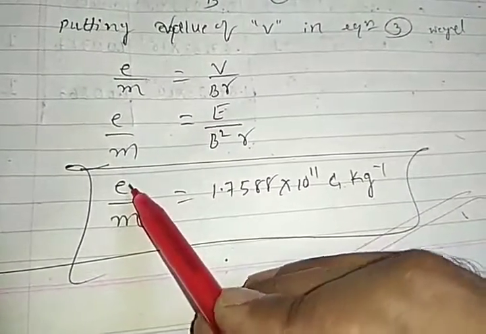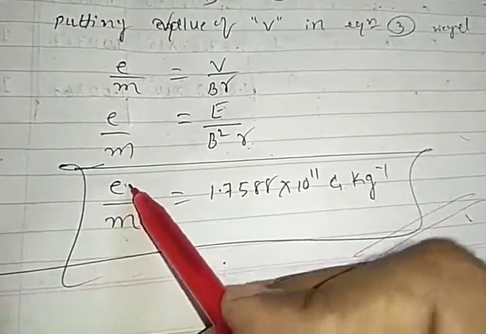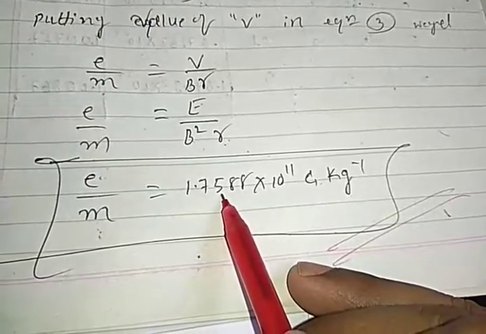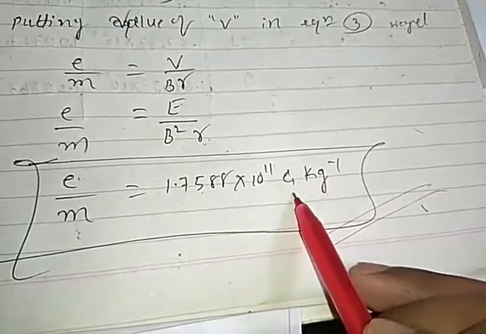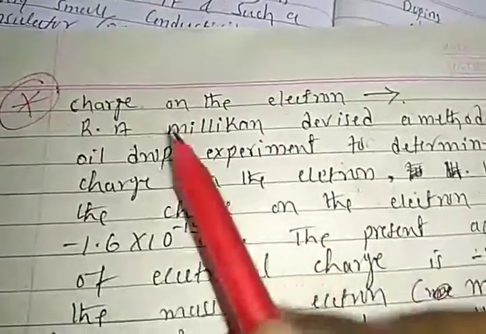Charge, electron charge e, and their mass m. Charge to mass ratio. Electron charge per mass of the electron is 1.7588 times 10 to the power of 11 coulombs per kg. Understood, students?